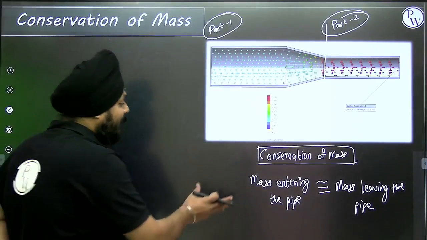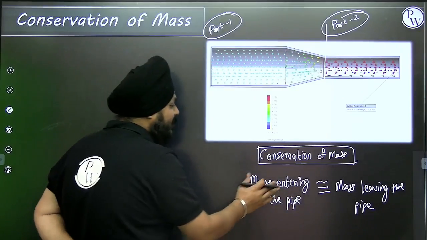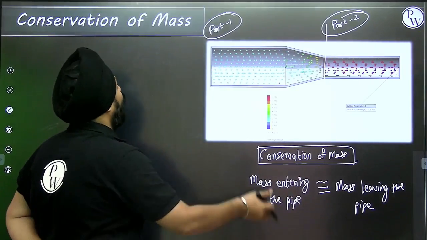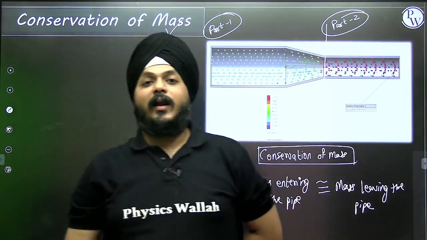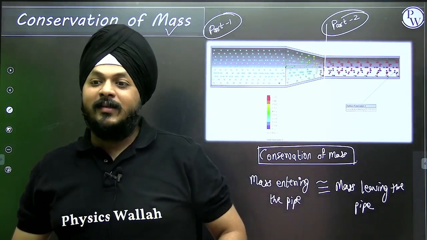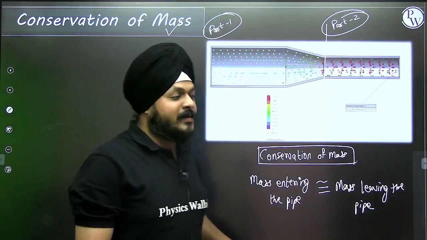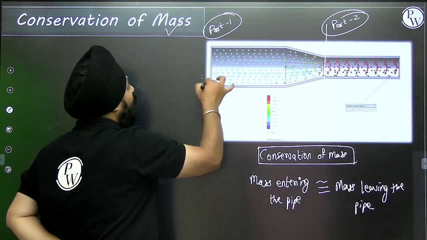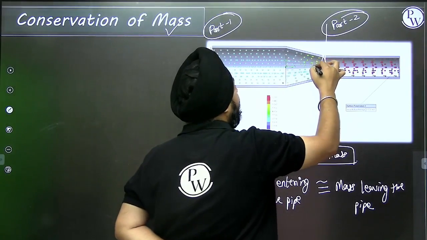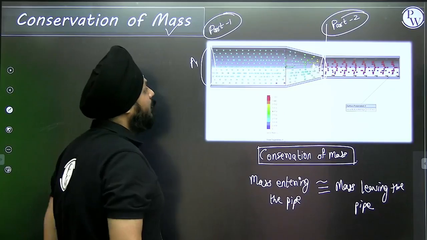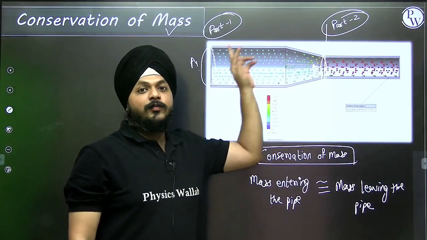Now if the amount of mass that is entering is equivalent to that leaving, how are we going to identify the variations? Let us take a very simple example. If the area of this larger part is A1 and the area of the smaller part is A2, there is a difference in the areas of cross section.